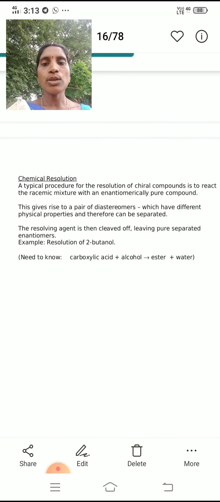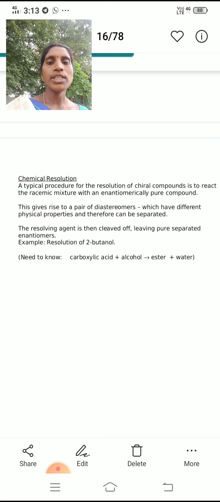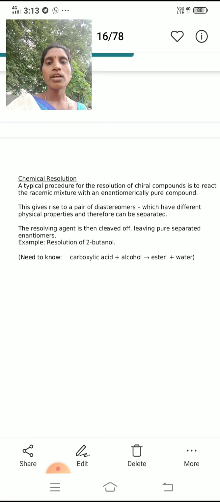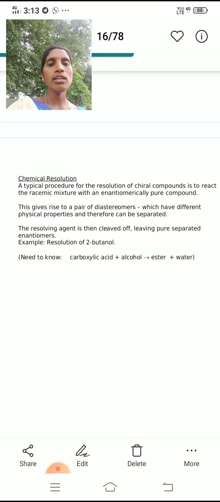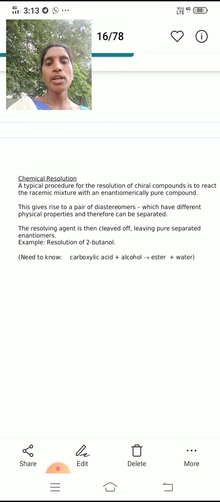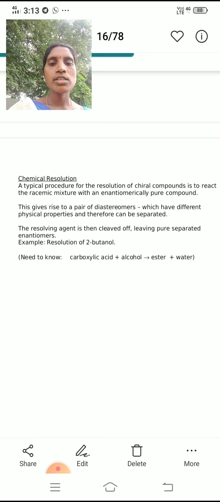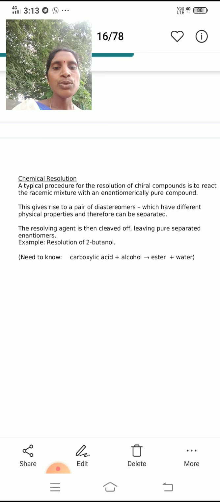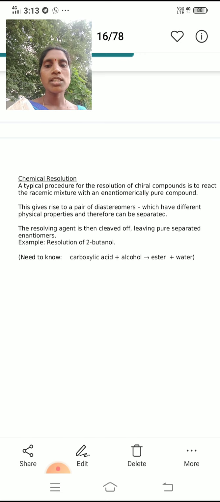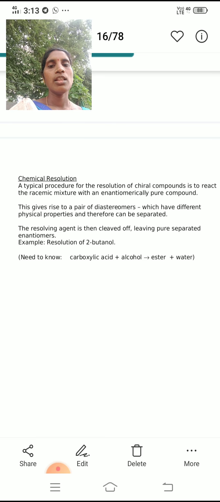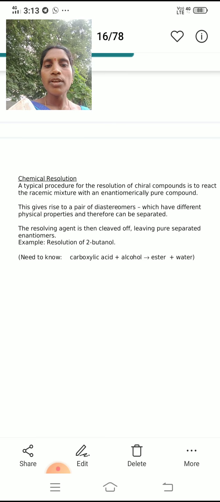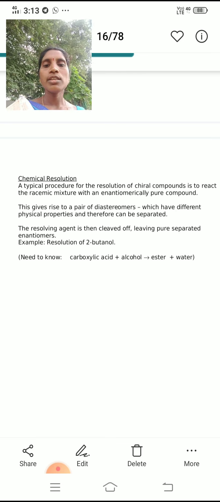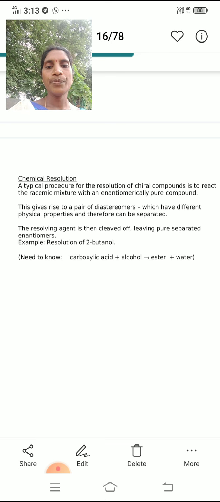Chemical resolution. A typical procedure for the resolution of chiral compounds is to react the mixture with an enantiomerically pure compound. This gives rise to a pair of diastereomers which have different physical properties and therefore can be separated. The resolving agent is then cleaved off, leaving pure separated enantiomers. The example: resolution of 2-butanol.